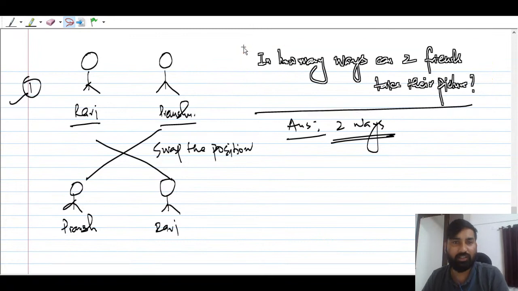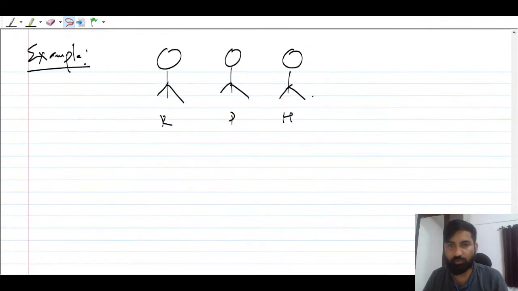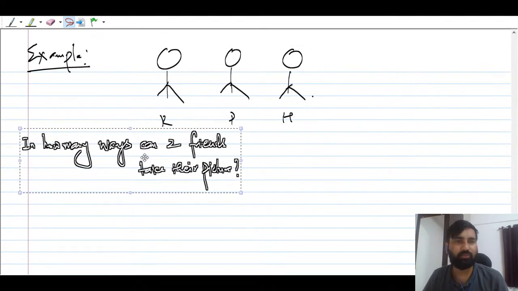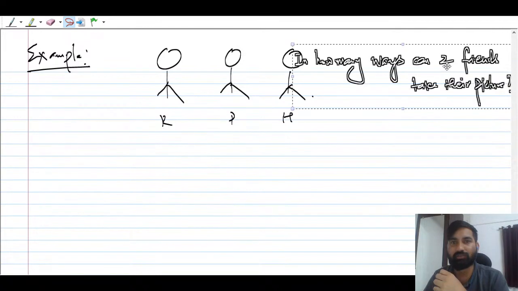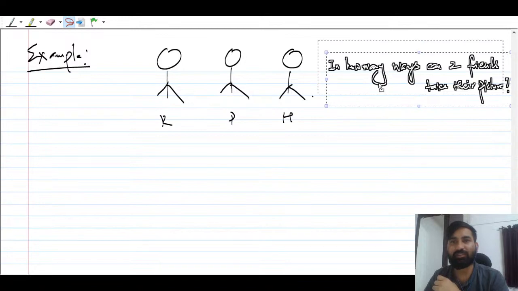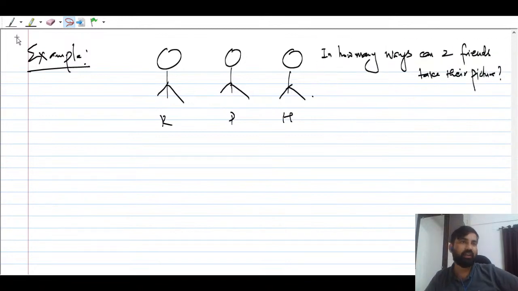Now look, you have to count it. This is a principle of counting, guys. I hope this makes sense to all. I don't have an actual picture, so I'm just going to put it here. Three people are there: Ravi, Pransu, and Himanshu. In how many ways can these three friends take their picture?